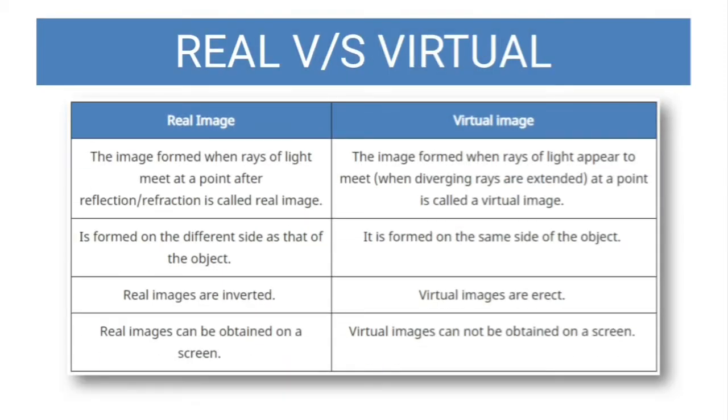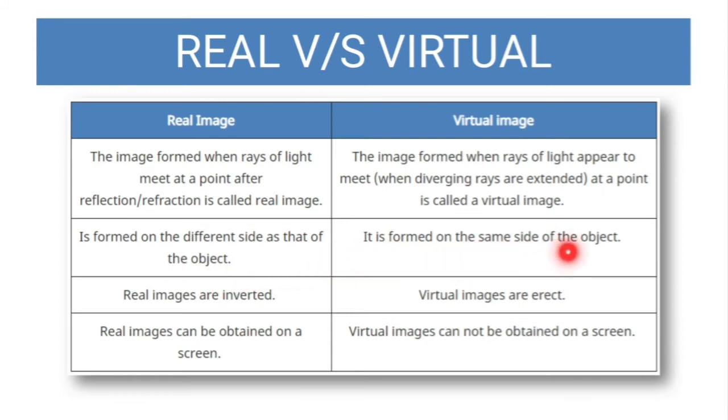So what is the difference between real and virtual image? The image formed when rays of light meet at a point after reflection or refraction is called a real image, whereas the image formed when the rays of light just appear to meet, they don't actually meet, when diverging rays are extended at a point, is called a virtual image. A real image is formed on the different side from the object.